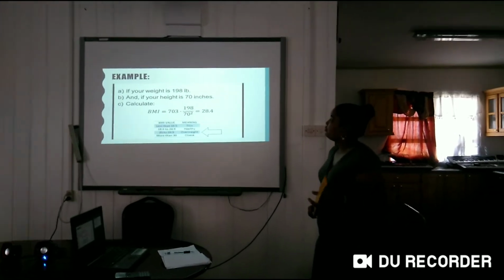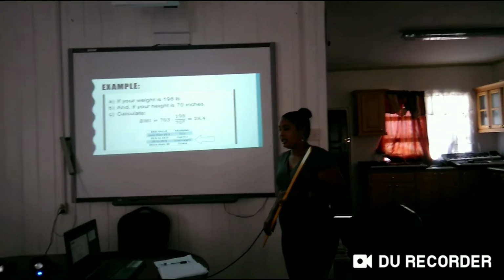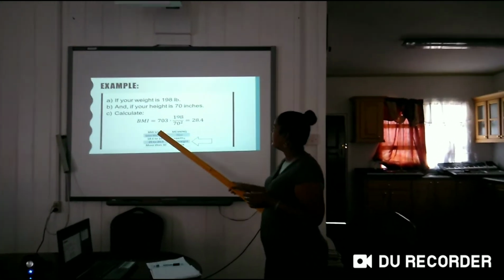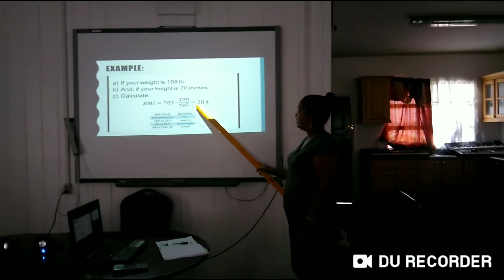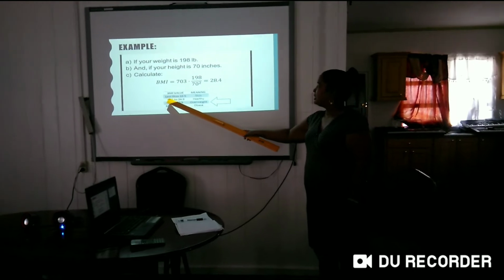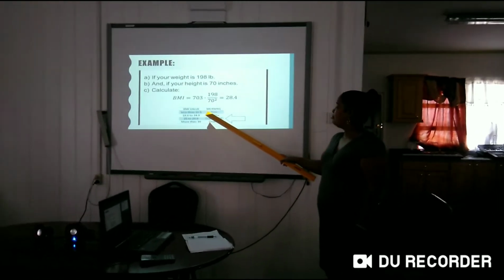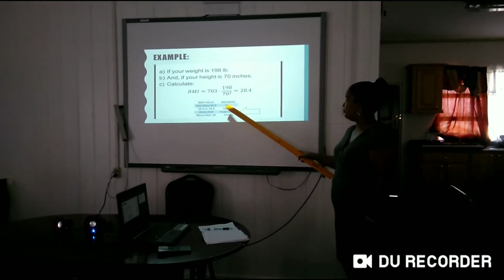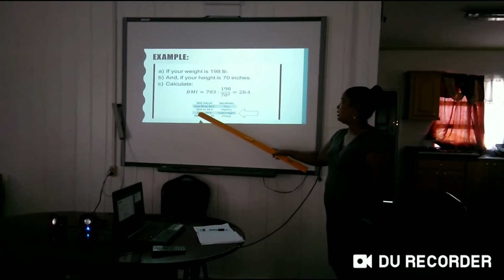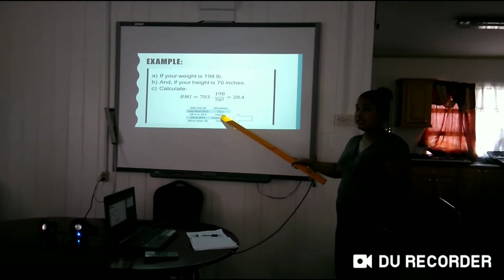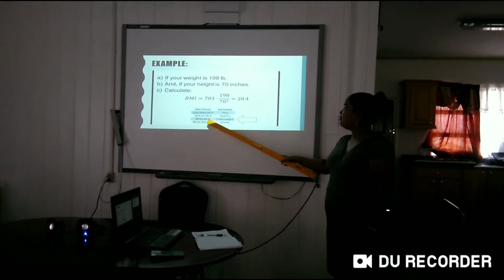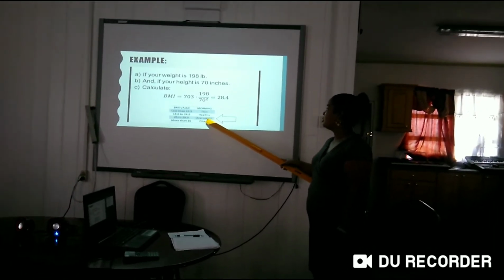Alright? Now when you finish calculating this, I'm asking for questions in the meanwhile. When you finish calculating, you have to evaluate or analyze the results. It's 28.4. Now it says here, if it's less than 18.5, then the person is thin or underweight. If it's 18.6 to 24.9, the person is healthy. If it's 25 to 29.9, the person is overweight.